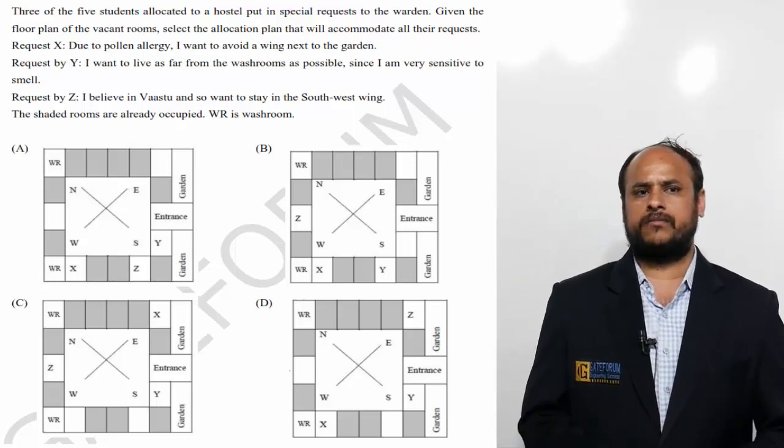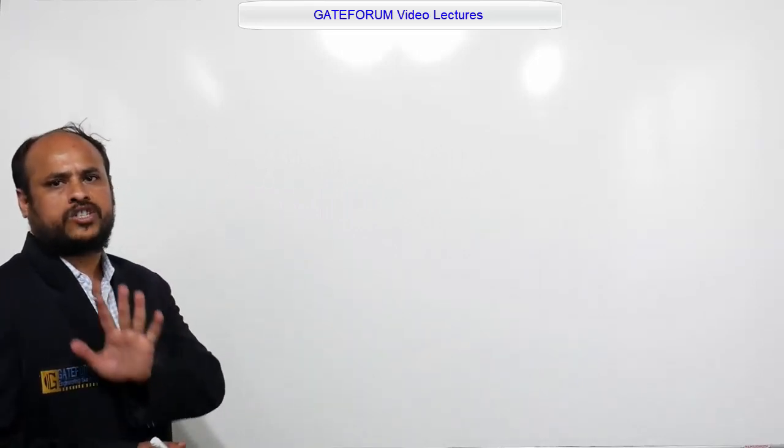See, it is very simple. From the options, the only possibility is option A. Why? Because see the request by Z. What is request by Z? I believe in Vastu and so want to stay in the southwest wing.